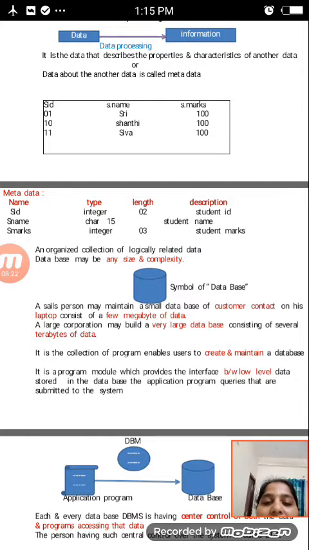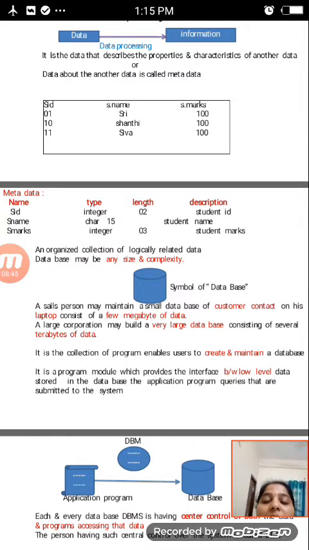Then for length, each of the character and integer types will have some length. Then a description: student ID, student name, and student marks.